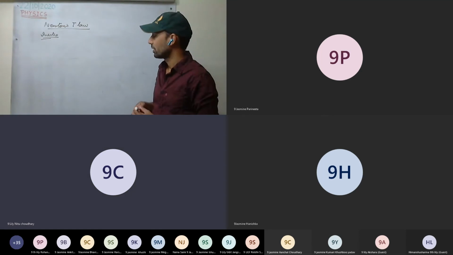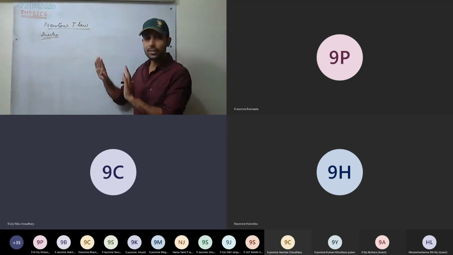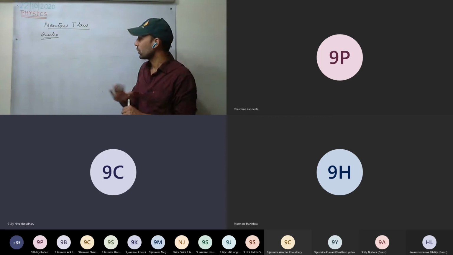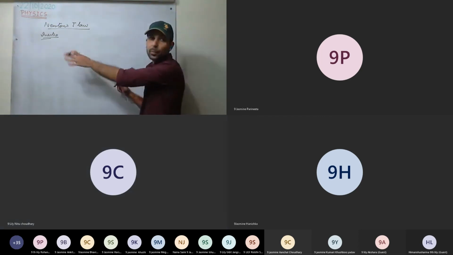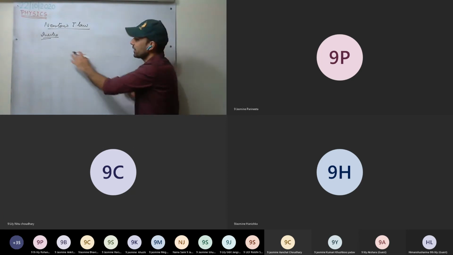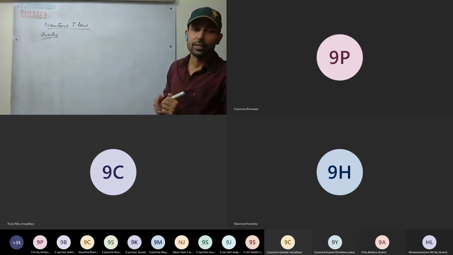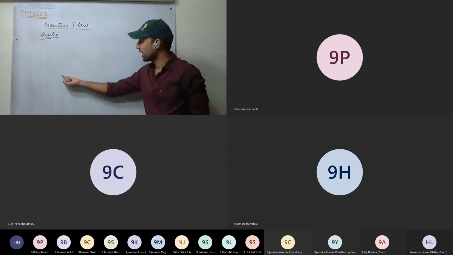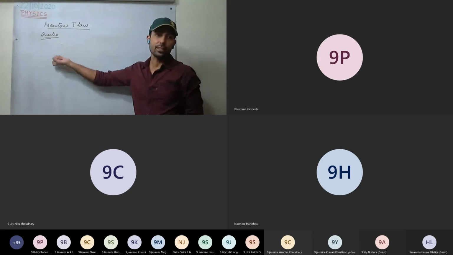So before Newton's first law, you learned about two views. Before Galileo, someone else had proposed that view, and it was holding. As Galileo proposed his view, the earlier view was discarded. Now, Galileo's view is the same as Newton's first law. Yes or no? It is the same. Now we discuss inertia.